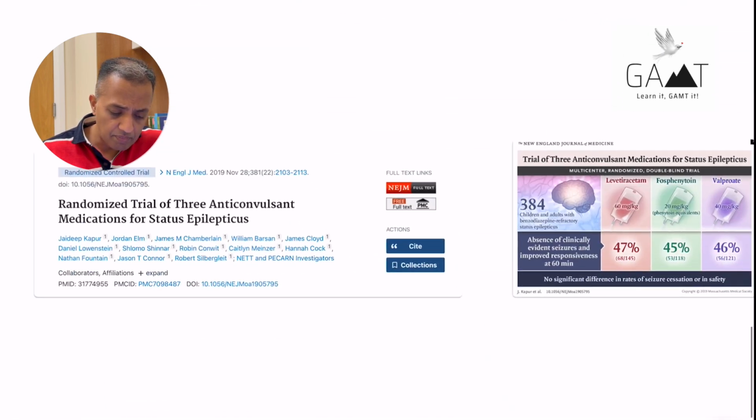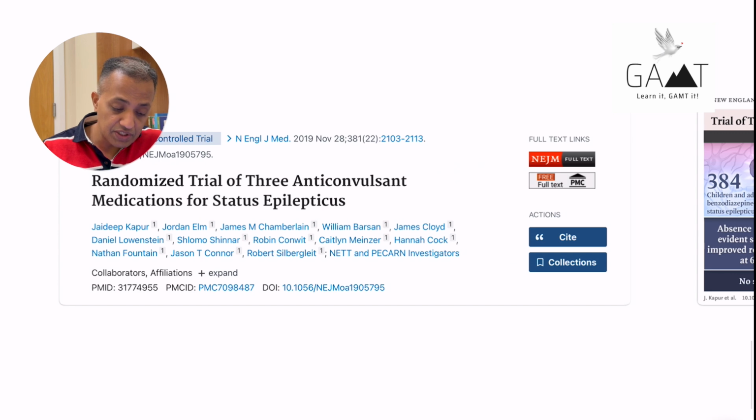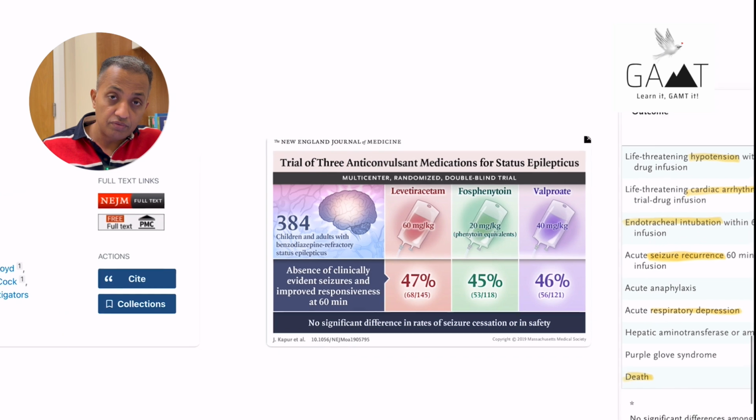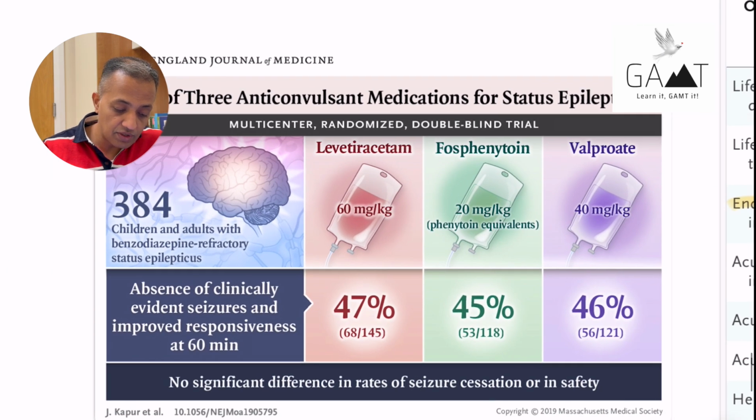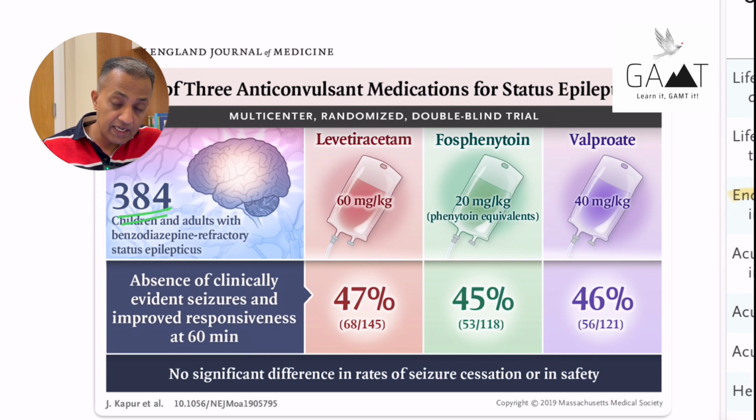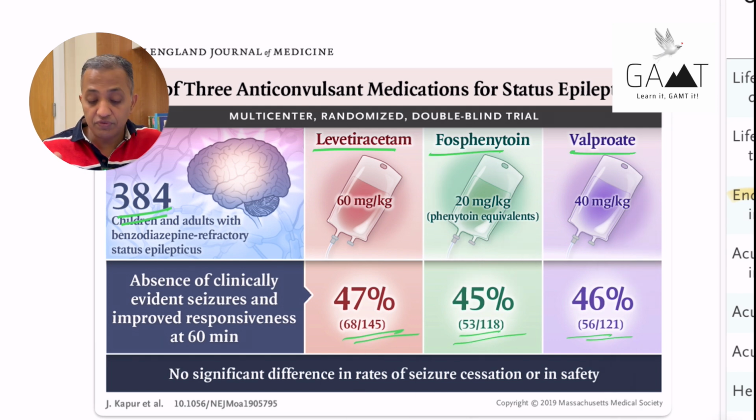So you have another big study which was published in the New England Journal of Medicine 2019, where they looked at the three medications in patients who had status epilepticus. So a trial of three anticonvulsant medications in status epilepticus. They had 384 patients, children and adults, with benzodiazepine-refractory status epilepticus, and they divided them into three groups. One group received levetiracetam, the second group received fosphenytoin, third group received valproate, and they actually found no difference. So you can actually use any of them. But levetiracetam is easy to administer, and it has a more tolerable side effect profile compared to fosphenytoin and sodium valproate.